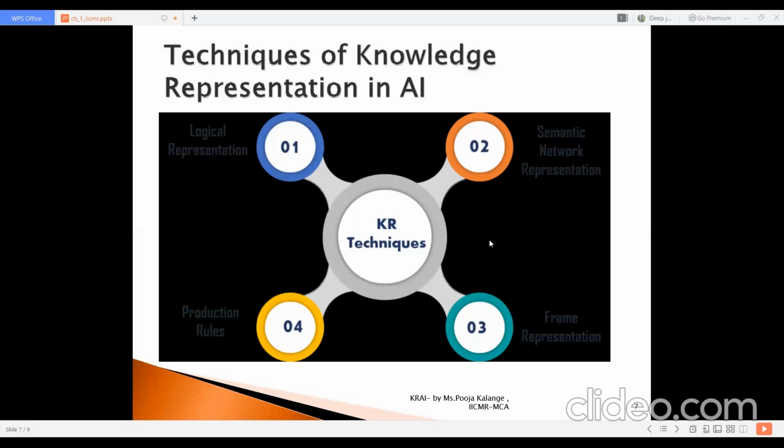The advantage is that production rules are represented in natural language and are highly easy. The disadvantages are that they do not exhibit any learning capabilities, we do not have any storage facility for storing the result, and some of the execution rules may be active while some may be inefficient. These are some of the important techniques of knowledge representation in AI.